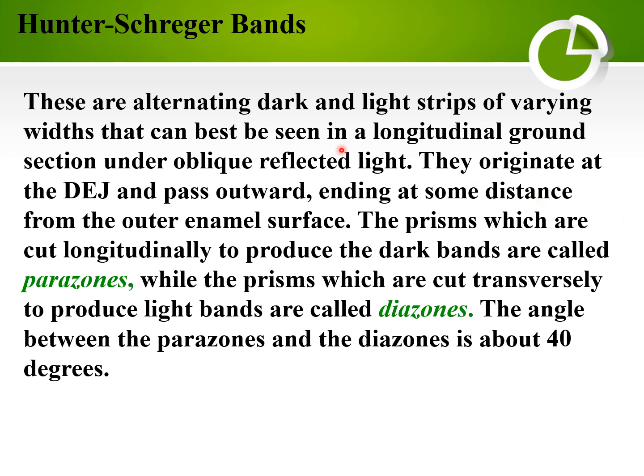Another structure in ground section of the enamel is the Hunter-Schreger band. These are alternating dark and light strips of varying width that can best be seen in longitudinal ground section under oblique reflected light. They originate at the dentino-enamel junction and pass outward, ending at some distance from the outer surface of the enamel. The prisms, which are cut longitudinally to produce the dark band, are called parazone, while the prisms, which are cut transversely to produce the light band, are called diazone. The angle between parazone and diazone is about 40 degrees.